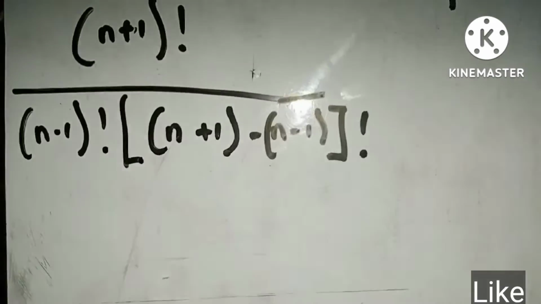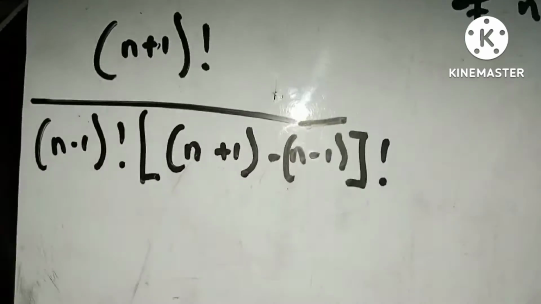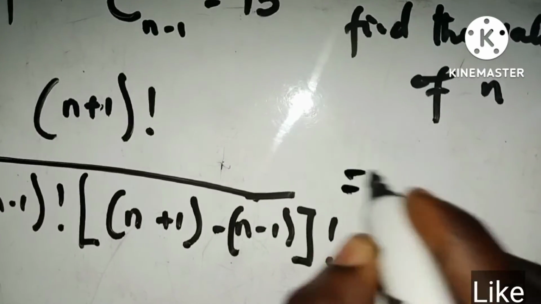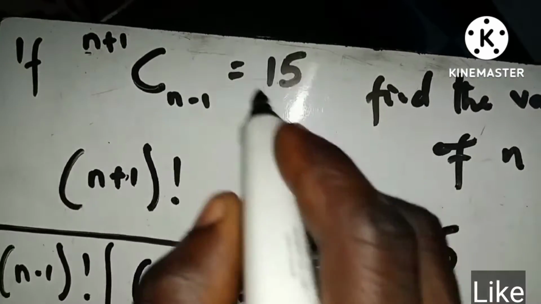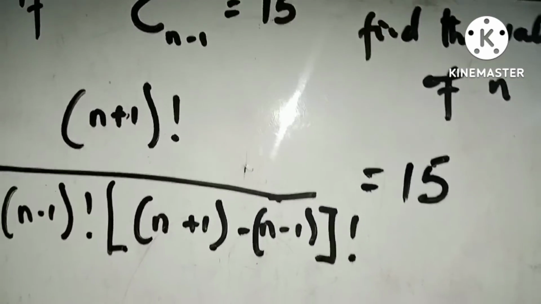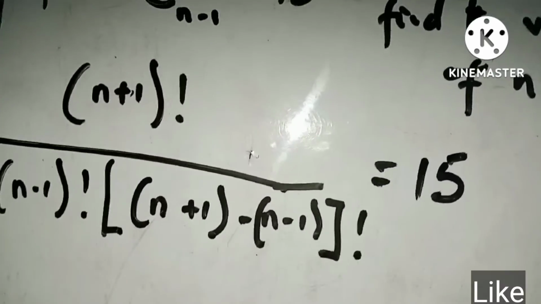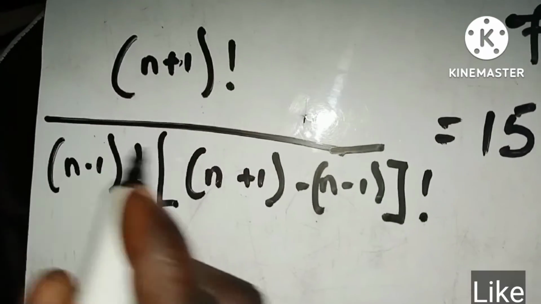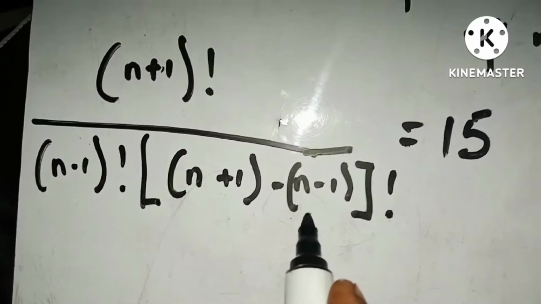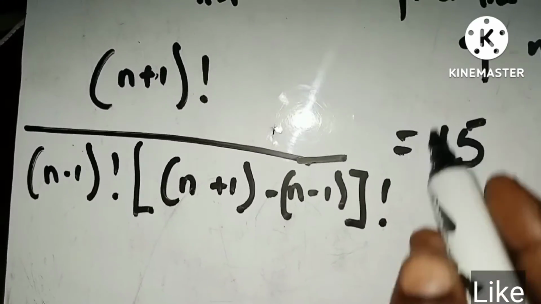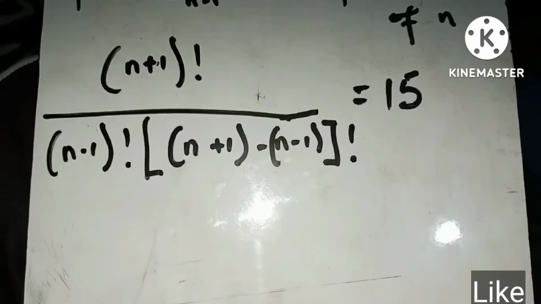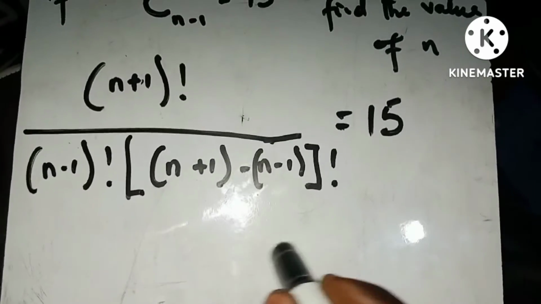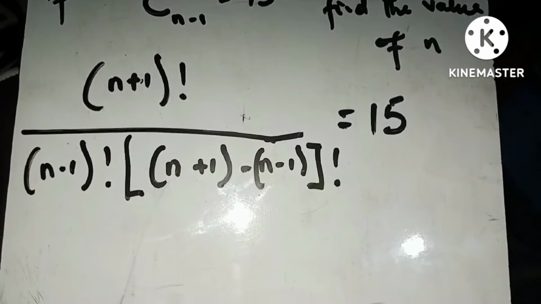If you still have any issues relating to this, make sure that you comment in the comment section below for help. Now here we are given that everything here is equal to 15. We are told that everything here is equal to exactly 15. What are we going to do in the next line? You are left with how to manipulate everything on the left hand side, because on the right hand side you don't have any issue. This is just a real number that is equal to 15, right? Those are the only information available at our disposal.